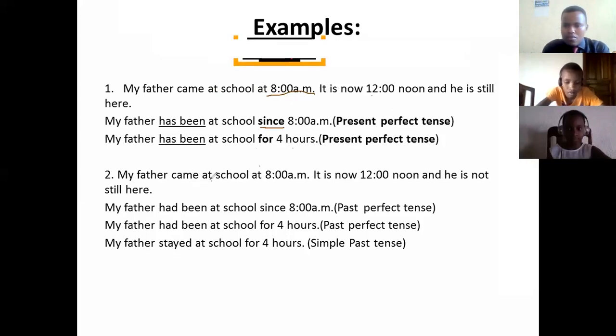Those people are not muting their microphone. We are going to remove you. Mute your microphone, please. Otherwise I'm going to remove you.